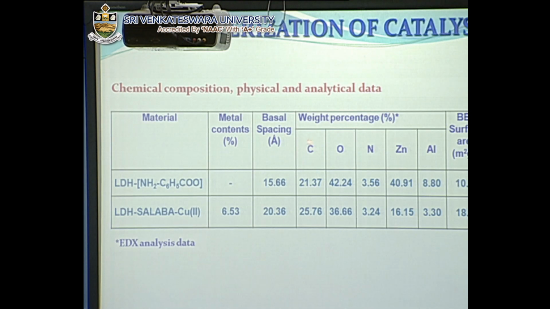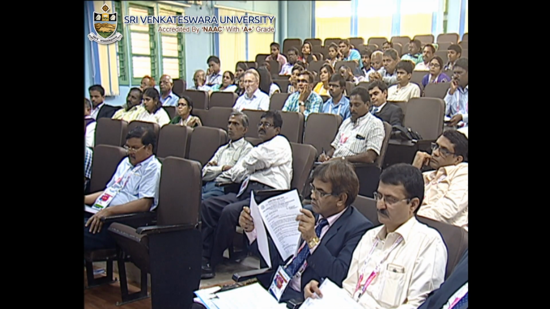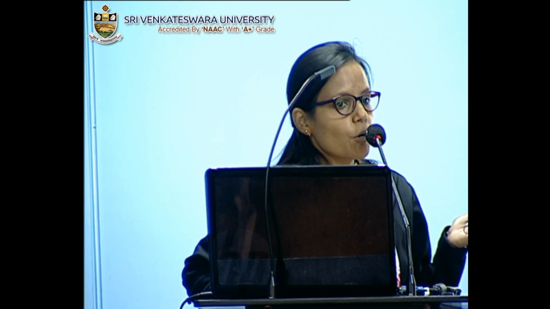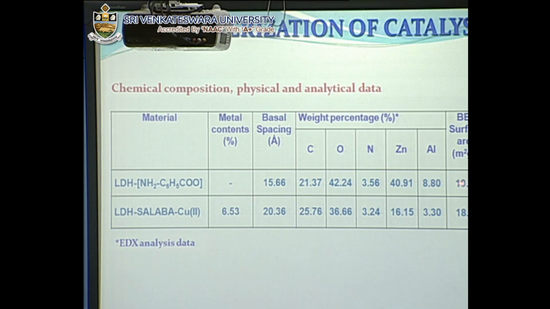Now, these are the characterization of the catalyst in which metal content has been found out by ICP AES analysis, and it is found to be 6.53. The basal spacing is 15.66 in my support, while in my catalyst it is 20.36 angstrom. And if we talk about the elemental analysis, then these are the data of elemental analysis. If we talk about BET surface area, then the support is 10.15 meter square per gram of surface area, which increases to 18.84 in my catalyst.